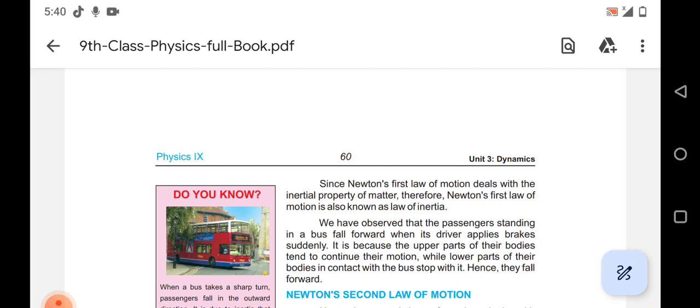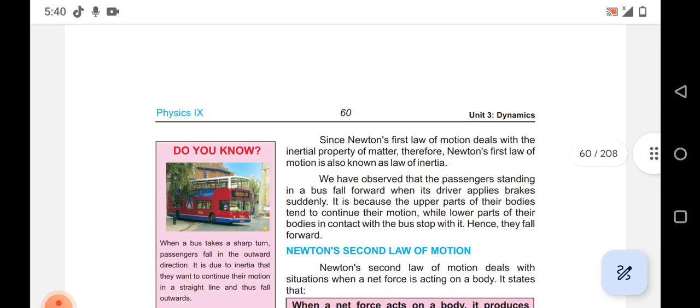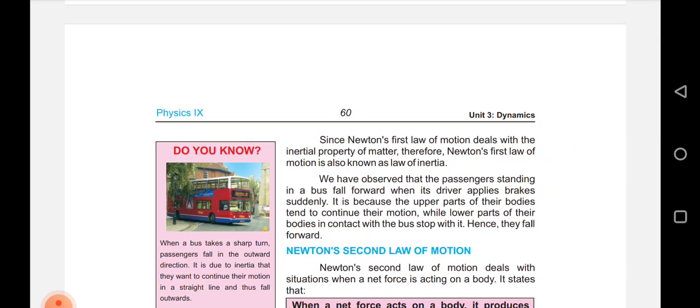It is because the upper part of their bodies tends to continue its motion while the lower part of their bodies in contact with the bus stops with it. Hence they fall forward.